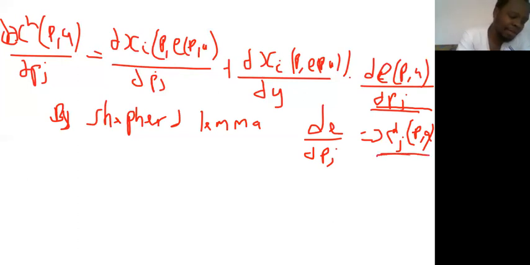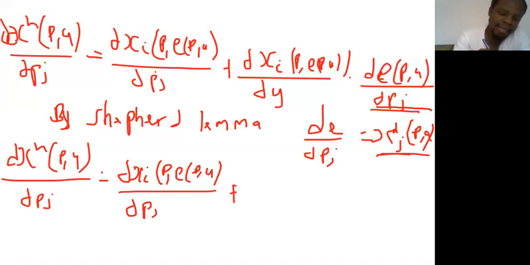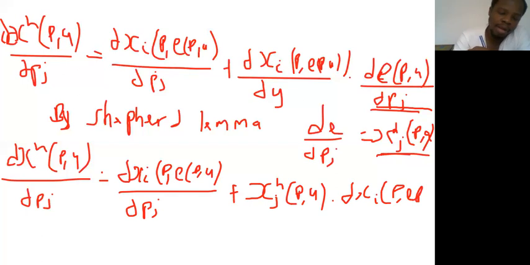So what it means is that in place of this expression, I can write x^h. Then I'll have it as: differentiate x^h_i(p,u) with respect to p_j is equal to differentiate x_i(p, e(p,u)) with respect to p_j, plus x^h_j(p,u) multiplied by differentiate x_i(p, e(p,u)) with respect to y.